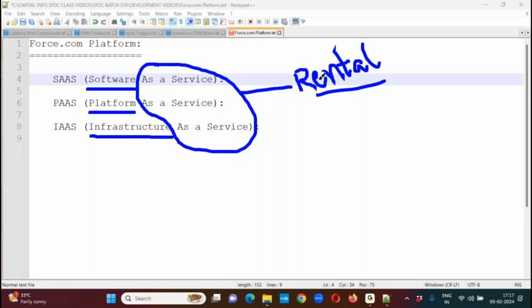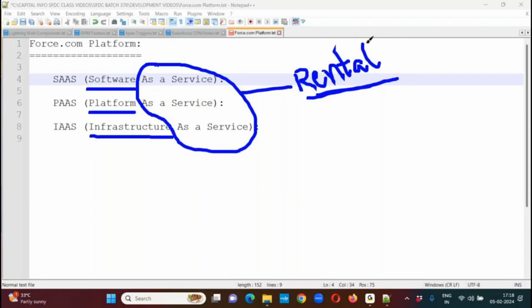So for that reason, Salesforce is exposing each and every feature as a service to the customers, that means on rental basis. You just pay the rental amount, and we can access them with the help of a browser and internet access. We need not install anything in our local system. These are all cloud services, accessible just with a browser and internet access.